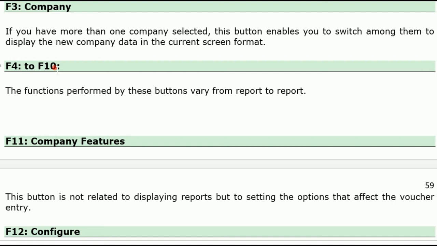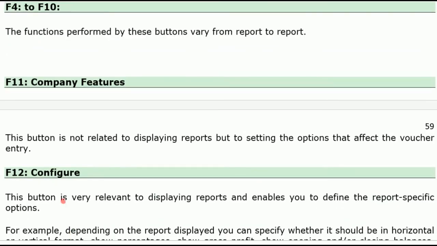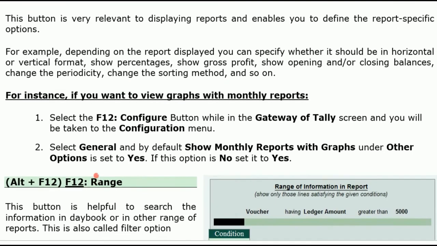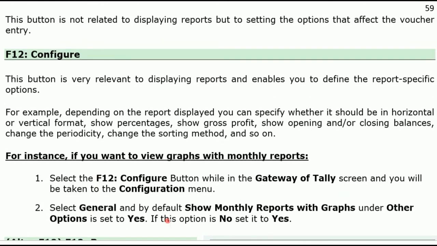And F11 is features in all the screens, and F12 is configure. And remember, the difference between F11 and F12: F11 is to change the current company features, and F12 is to change the Tally configuration. And even for this F11 and F12, the screens will change.